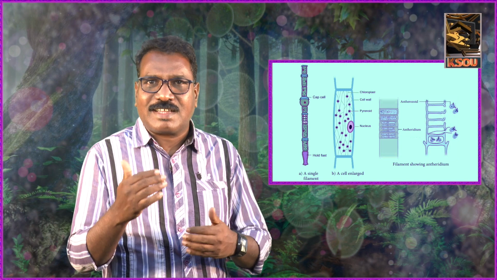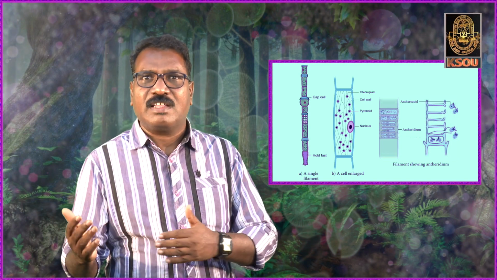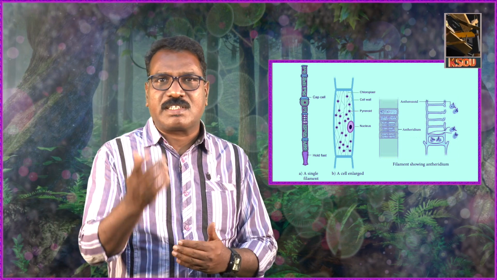These algae start their life as an attached form, but later on they become free floating. For example, Oedogonium. The second one is terrestrial algae. Those algae which are found in soil, on soil, are termed terrestrial algae. The algae makes a green film on the surface of the soil.